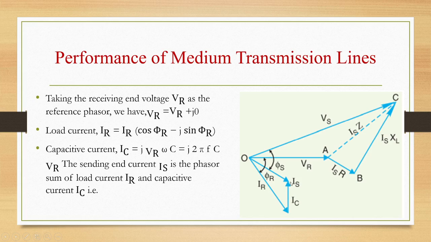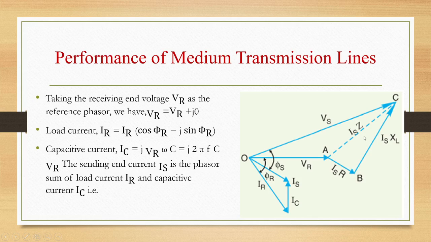The phasor sum of IC and IR is the sending end current IS. So the addition of IR and IC is IS. The drop in the line resistance is IS into R, which is in phase with IS, so we have to draw it parallel. Whereas the inductive drop IS XL is always perpendicular to IS R. It will lead IS by an angle of 90 degrees.